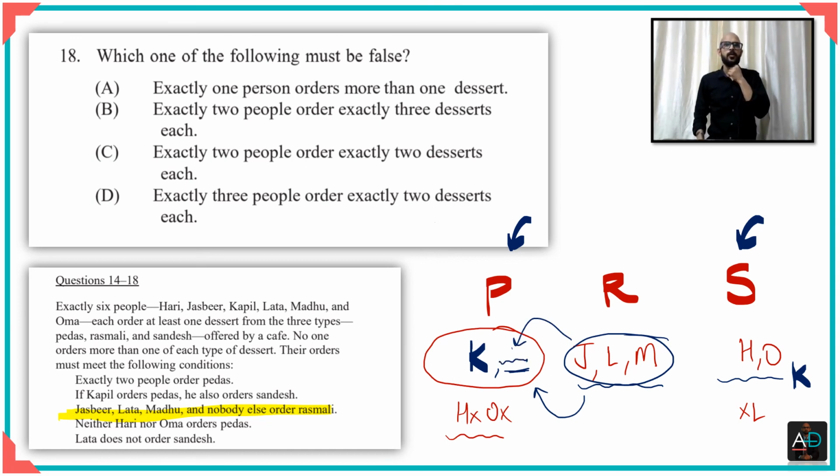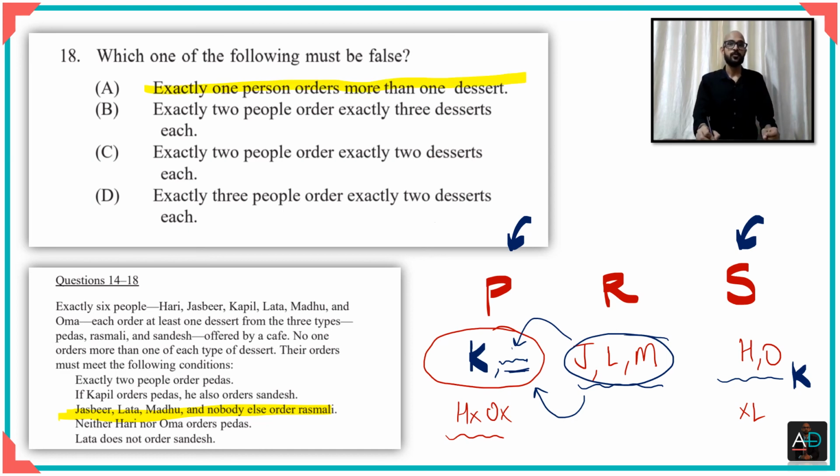Now, when you look at this option, the first option, exactly one person orders more than one dessert. Okay. This looks like a case where this is the minimum case, right? This is giving you the bare minimum.